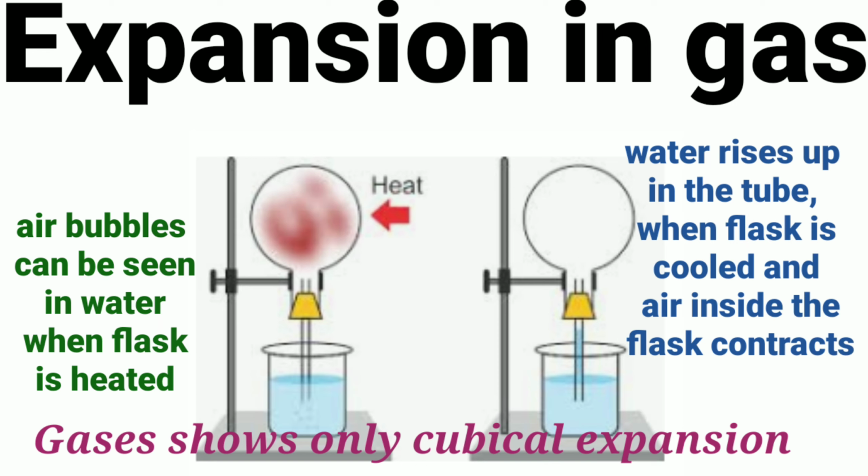Because of cooling, the pressure inside the flask decreases. So water from outside, where the air pressure is more, rises from high pressure to low pressure. So water easily rises in the tube inside the flask.